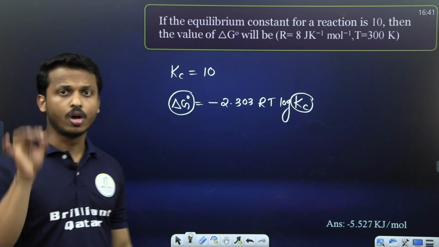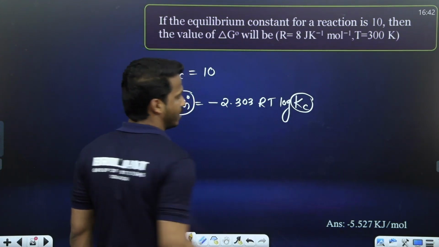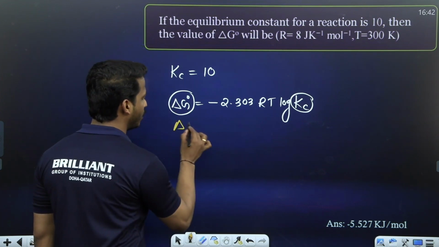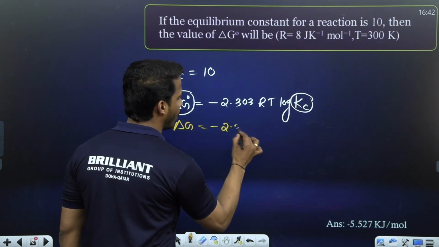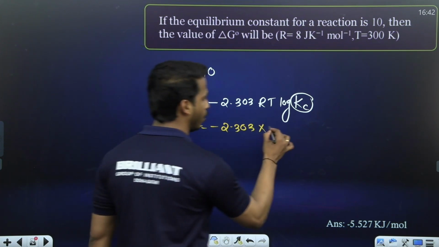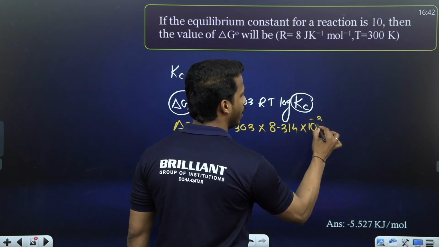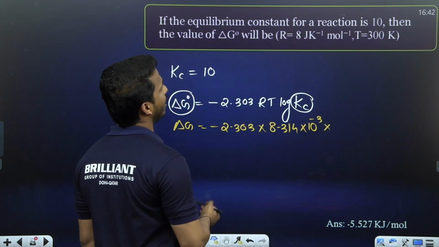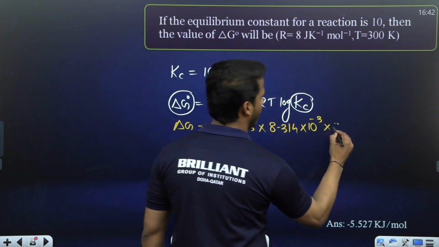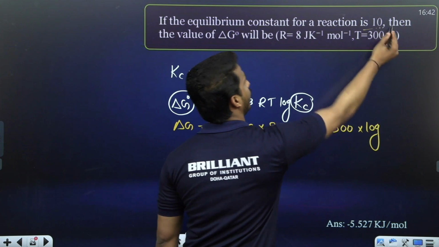Directly apply: delta G equal to minus 2.303, R value 8.314 joule, let's make it into kilojoule by 10 raised to minus 3. Temperature is given as 300 Kelvin and Kc is already given, it's 10.